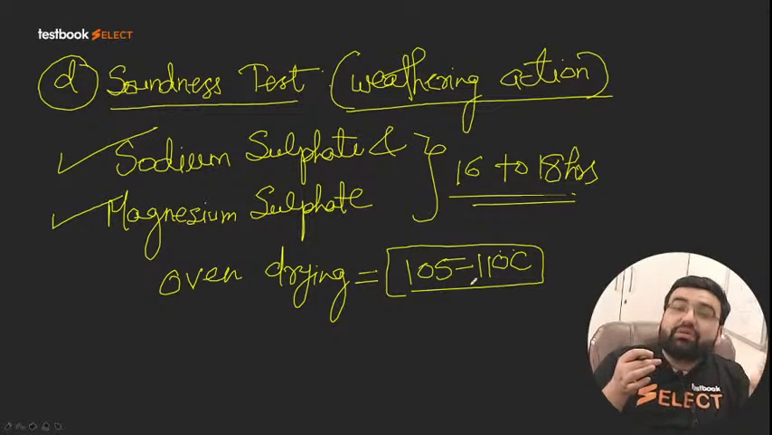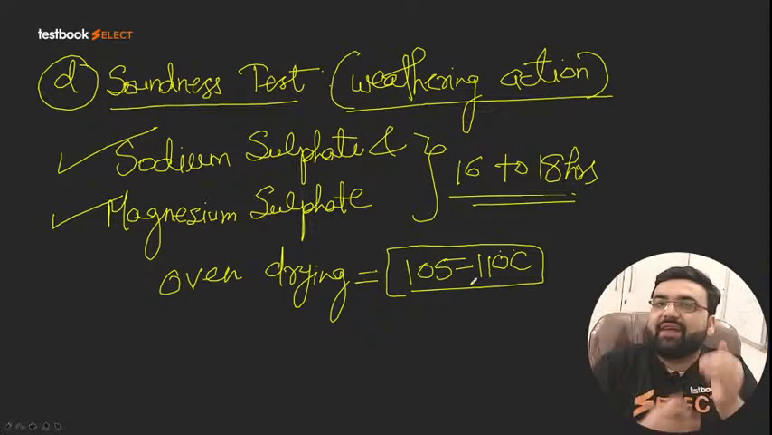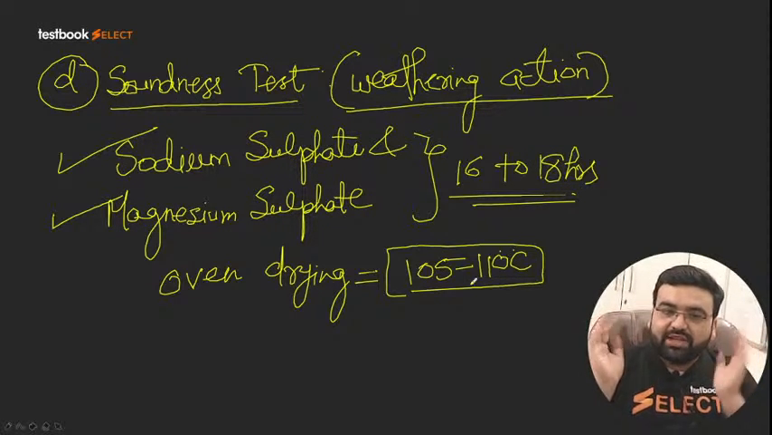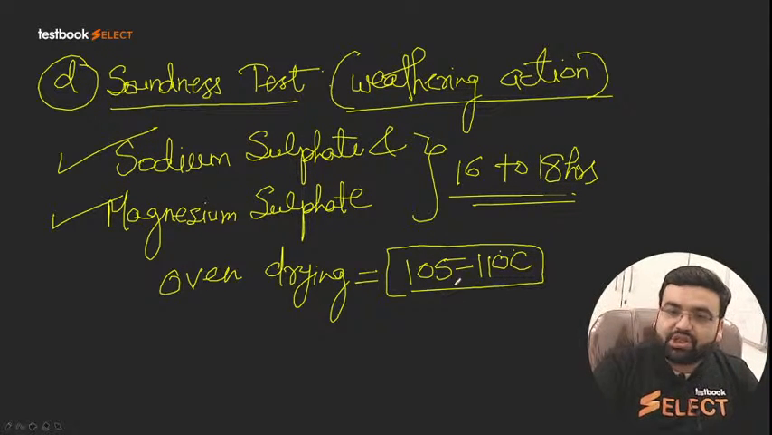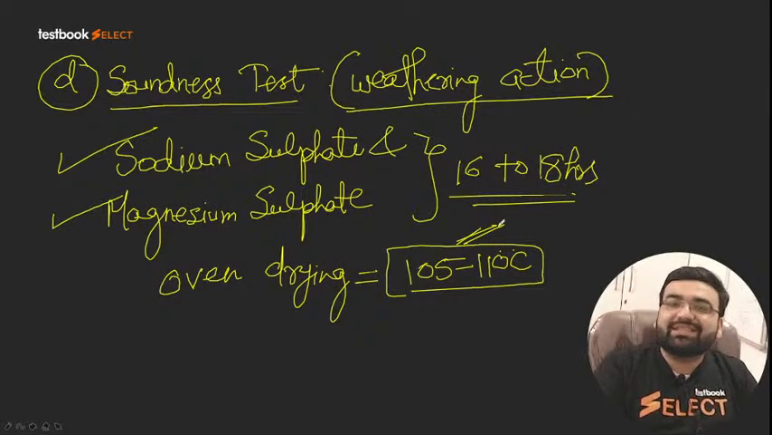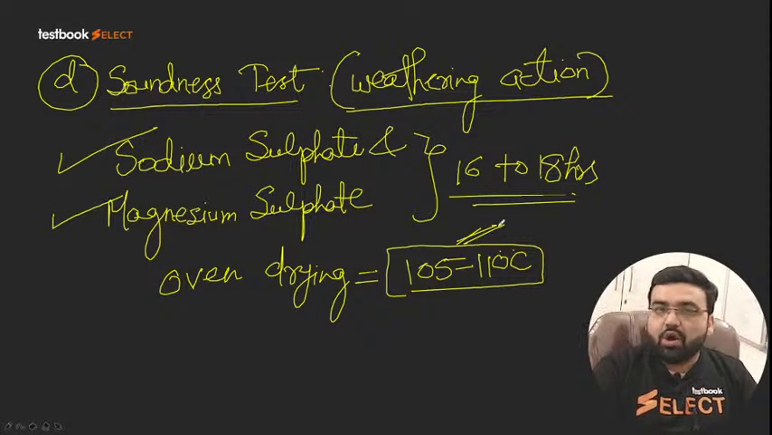Now, dear students, I am writing a lot of values here, 2.36, 1.7. It seems a little bit complicated, but if you revise it 2 or 3 times, it will be much easier for you. So we do oven drying, and the temperature of oven drying is between 105 to 110 degrees Celsius.